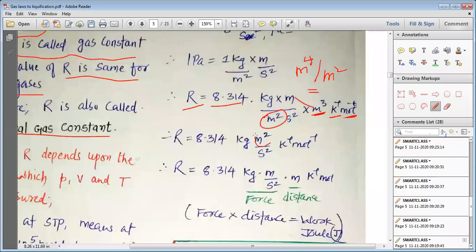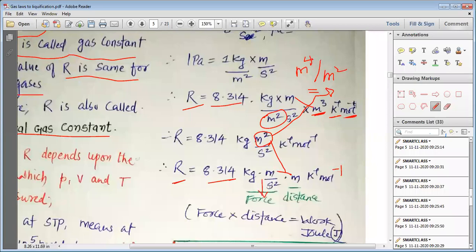So now we have meter square here, and therefore the value of R is equal to 8.314 kg into meter per second square into meter per Kelvin per mole.